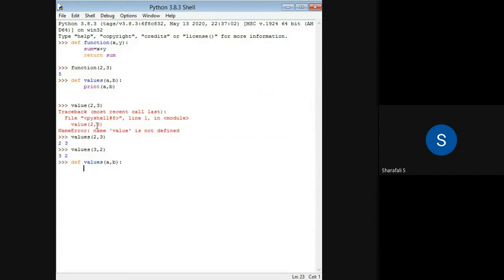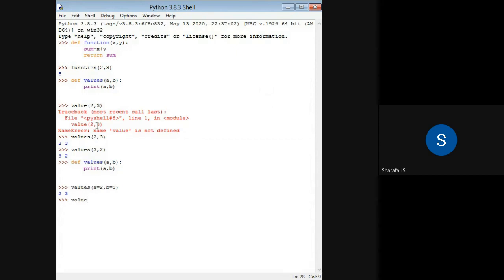I don't have to do this again and again. Anyway, print a comma b, same function. I don't have to repeatedly write the steps. Now if I check values of, for example, a equal to 2 and b equal to 3, and take the output, then I will get 2 and 3.